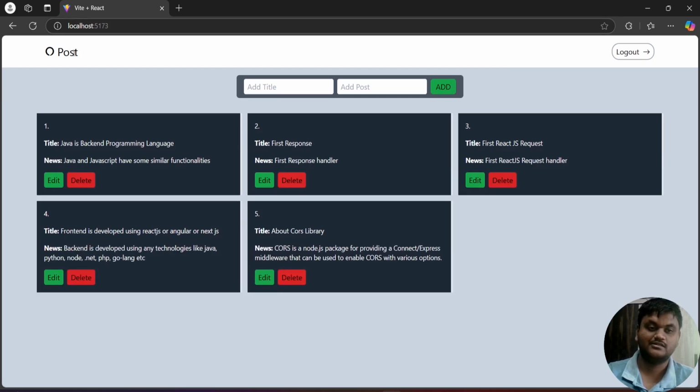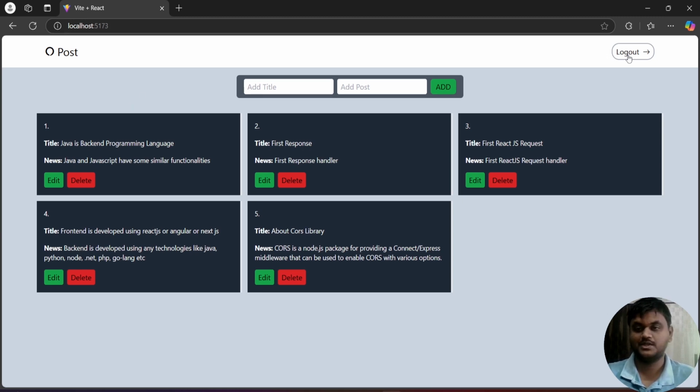Header component and form component I'm going to render after logging into the application only. If login completes, I'm going to show these two components, the header component and form component, and the update and delete buttons.